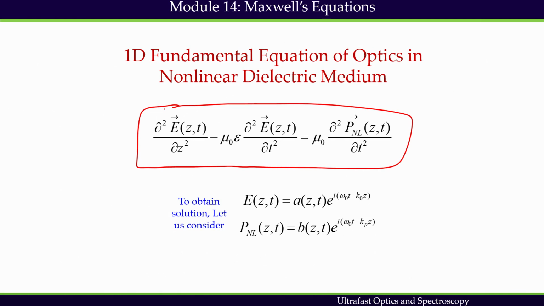Now, to obtain the solution, we used the slowly varying envelope approximation. We have seen this approximation before, and we assumed the form of the emitted field as a pulse with a center frequency omega naught and wave vector k naught, and the nonlinear polarization also having an envelope function similar to the pulse, with frequency component omega naught.